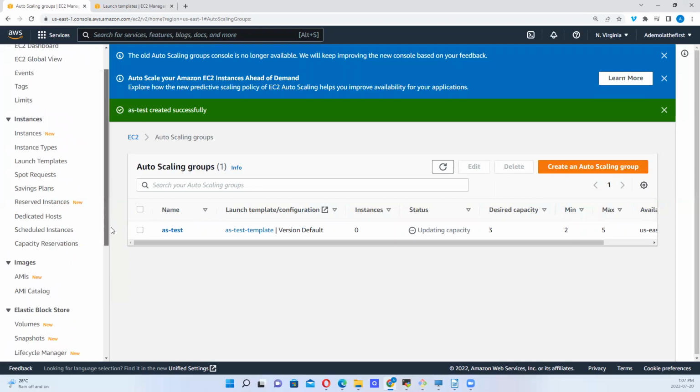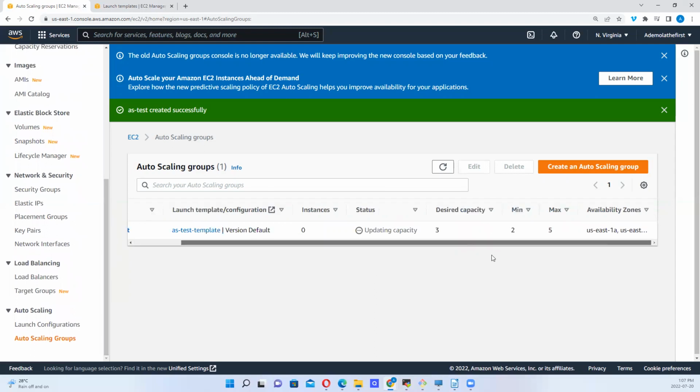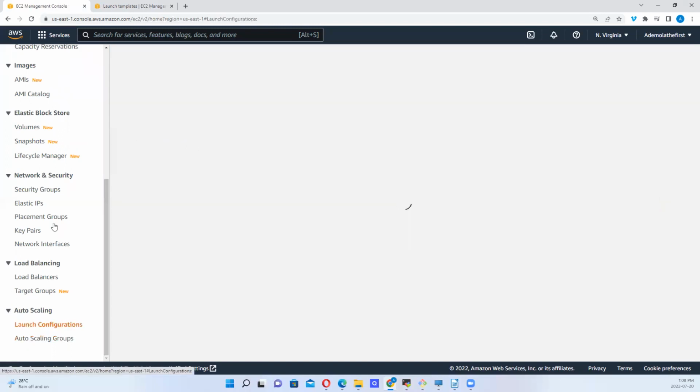So that's been done. Let's look at what we have here. We see it is updating capacity. 3 is the desired, 2 is the minimum, 5 is the maximum. So your desired could also be the same as minimum, but it depends on how your system requirement is.